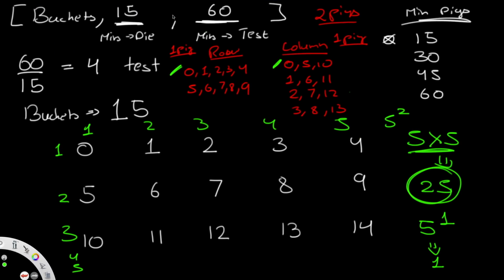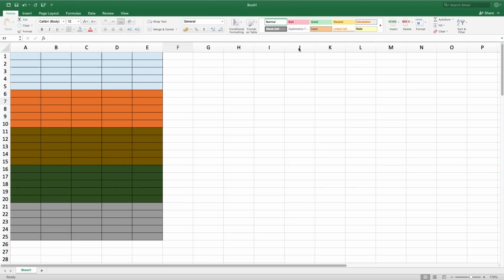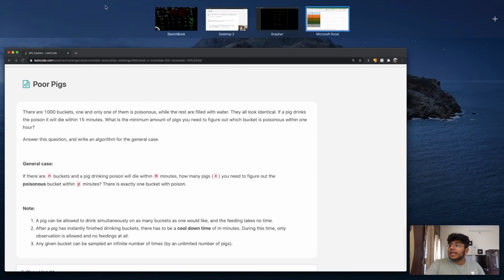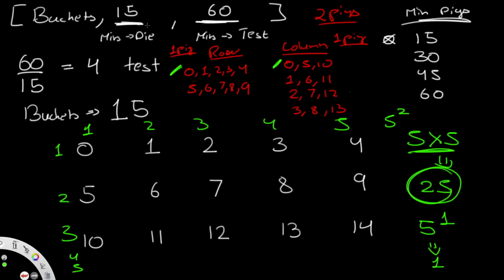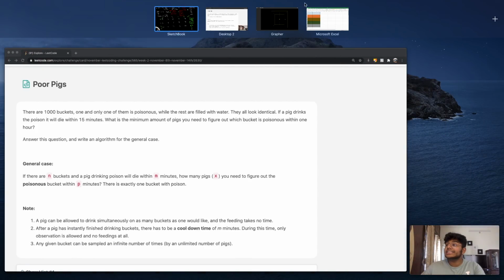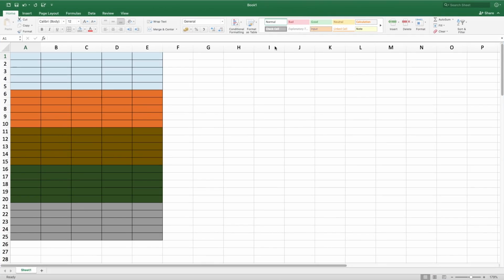And now, let's just say we have 125 buckets. So to do that, I'm just at Excel over here. And horizontally, we have, and one more thing is that remember that the timings are still the same, okay? We have 15 minutes to die and 60 minutes to test, or 1 hour, okay? So keeping that in mind, over here, we have a horizontal of 5 rows, but our vertical goes up to more than 5 rows. We have 25 rows vertically, and we have 5 columns, right?